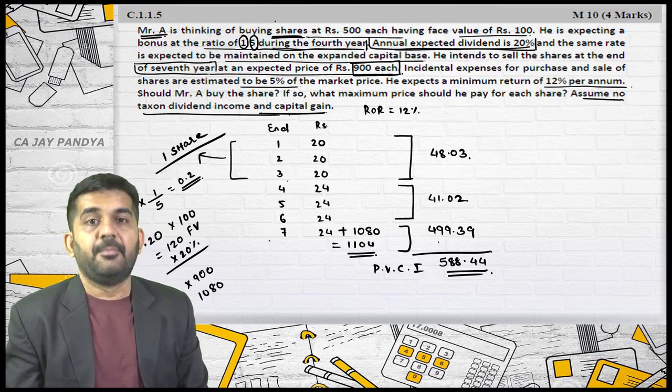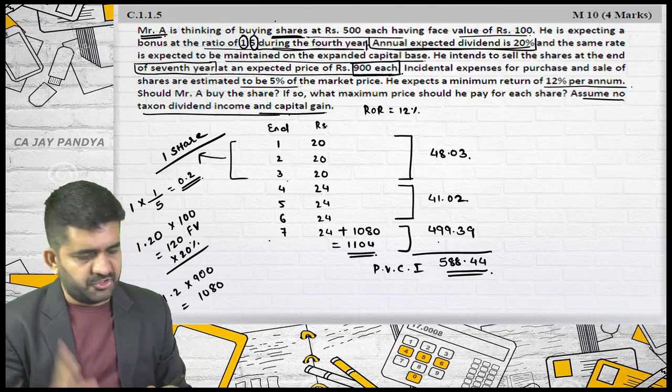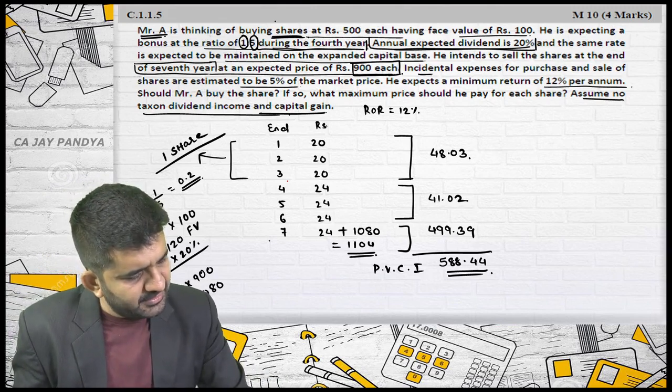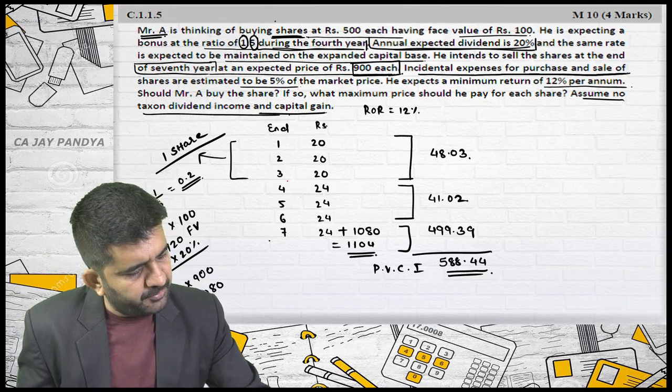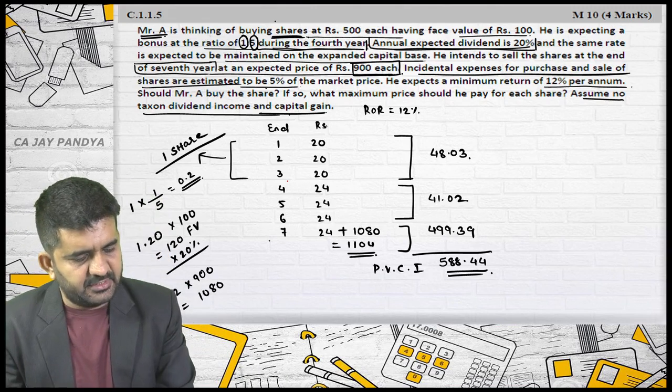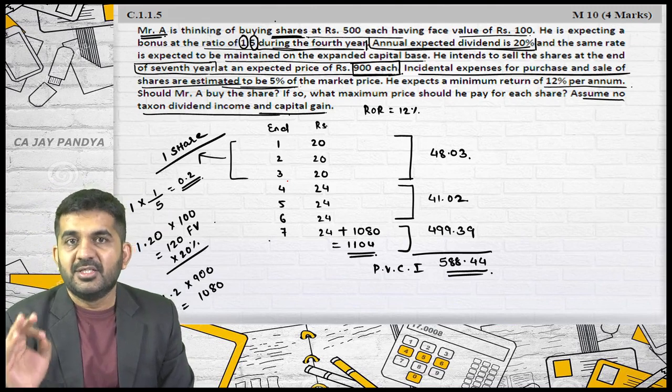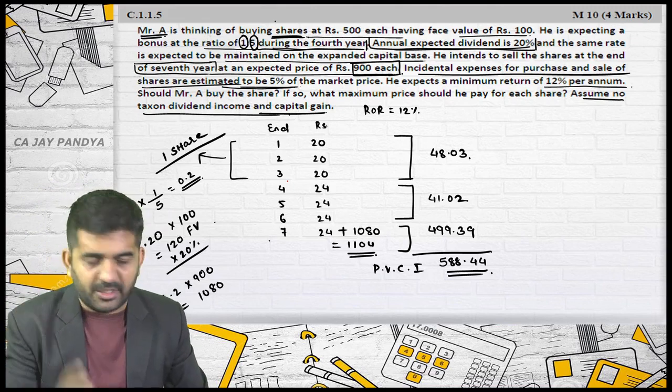Yes, I'm making a mistake. Try to concentrate. Where is the mistake? I'll tell you. Incidental expenses for purchase and sale of shares are estimated to be 5%. This I have ignored. I should take into consideration.